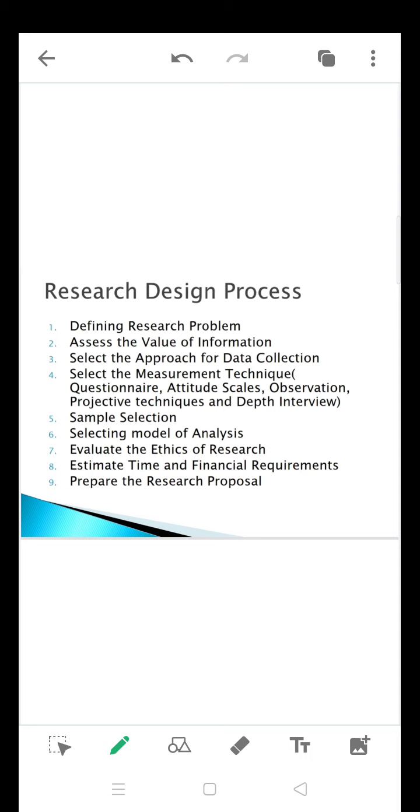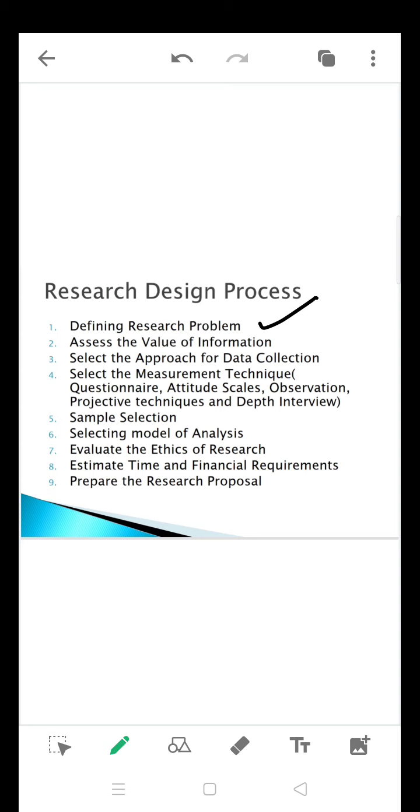We are having some steps here, defining the research problem. So exactly the elements of a research design are the same, though here and there we are having a mismatch with the words, that's all. Defining a research problem means framing a title, where exactly your statement of the problem is.